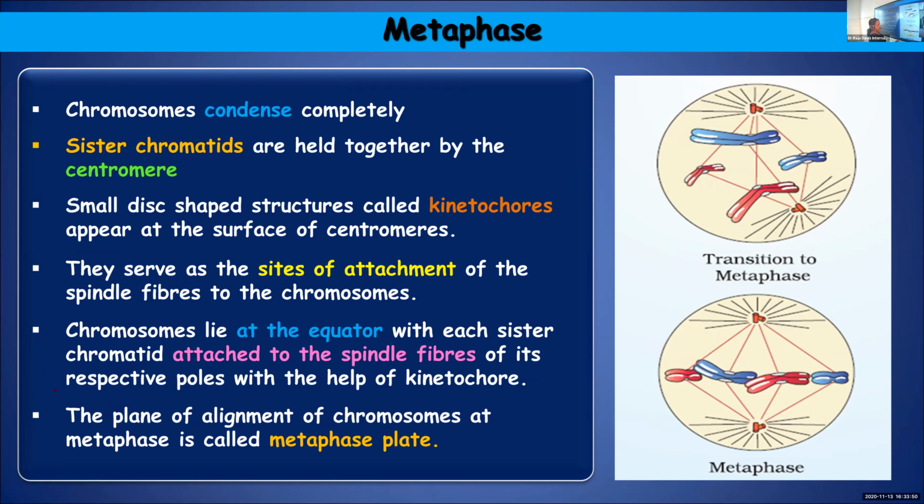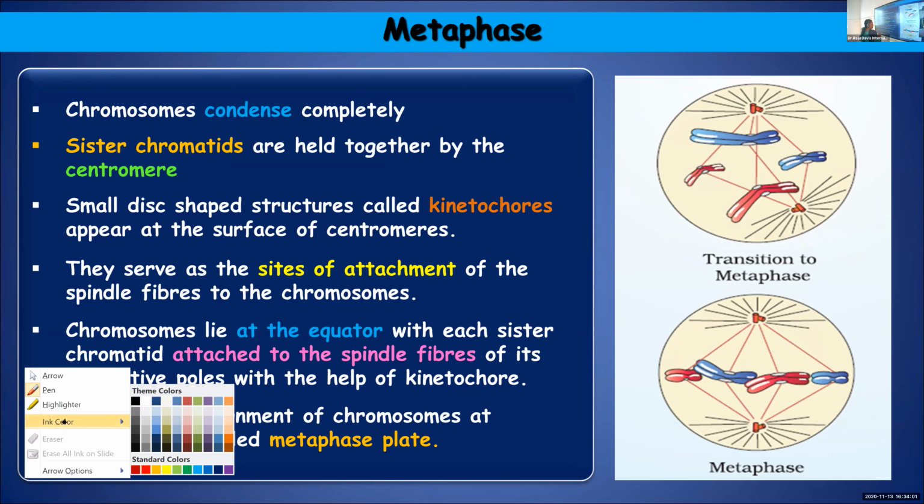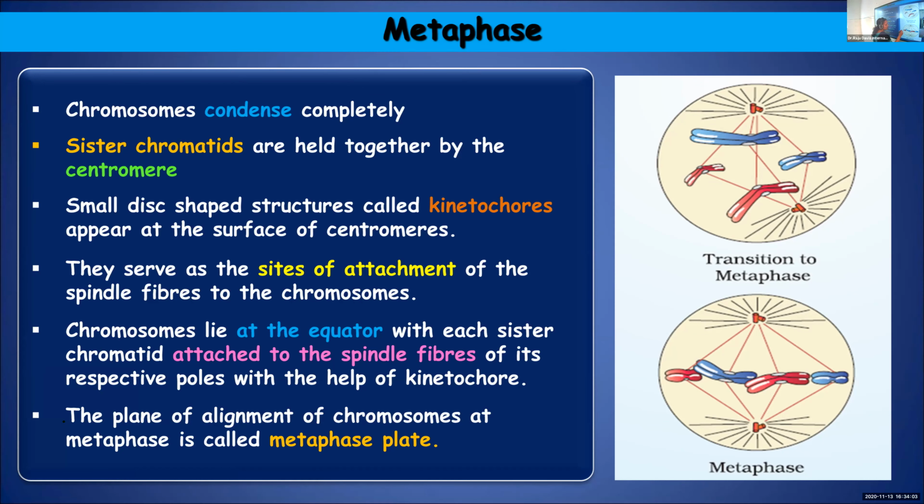Once metaphase is completed, these sister chromatids, which are held together at the region of centromere, will proceed to separate. The centromere splits, separating the two chromatids.